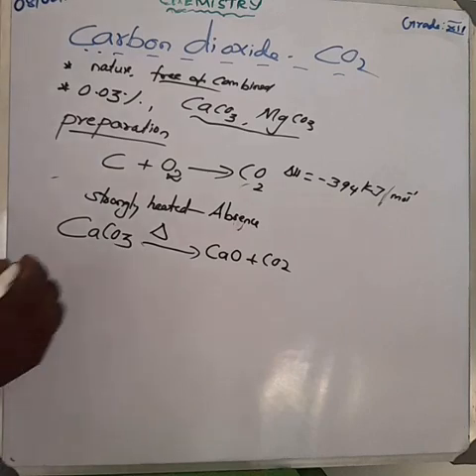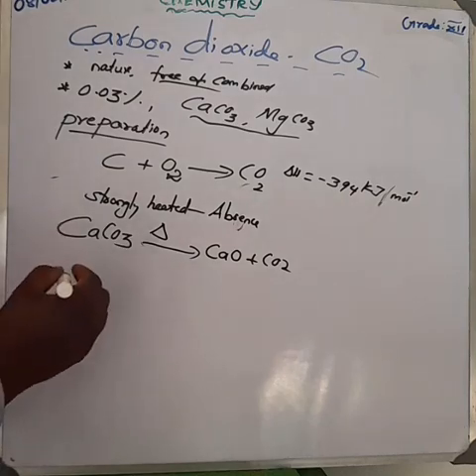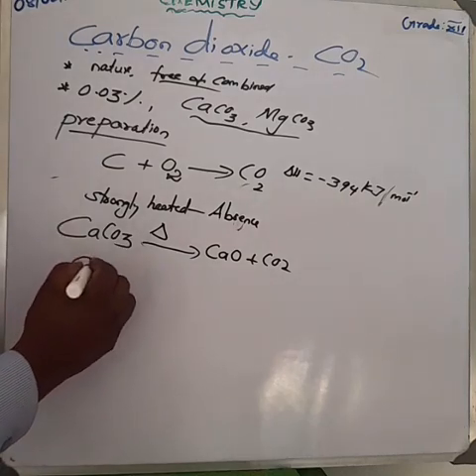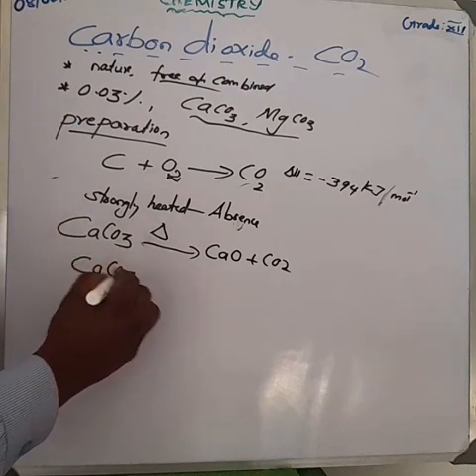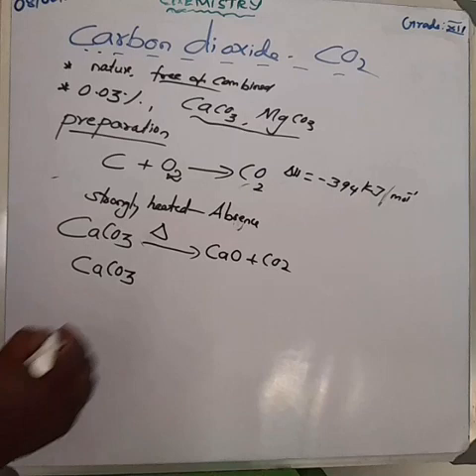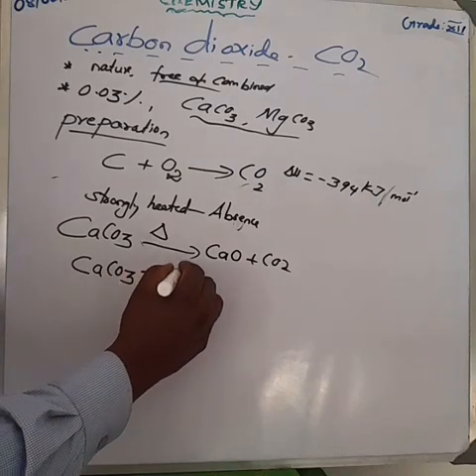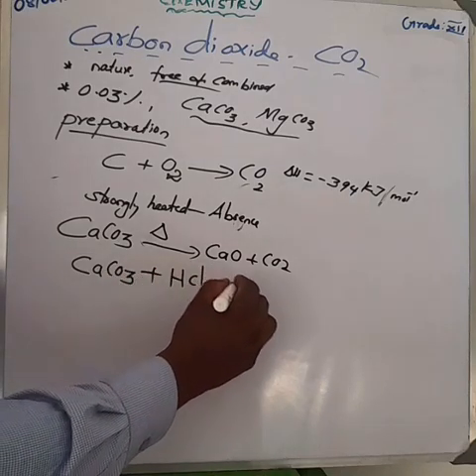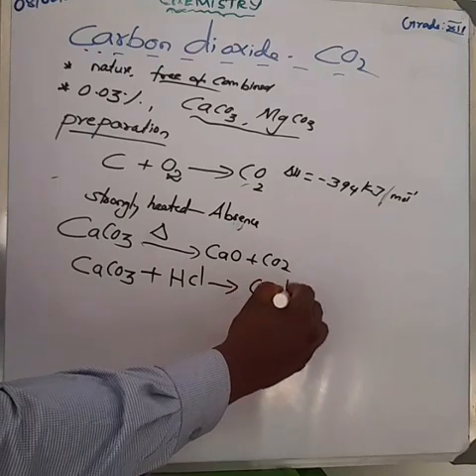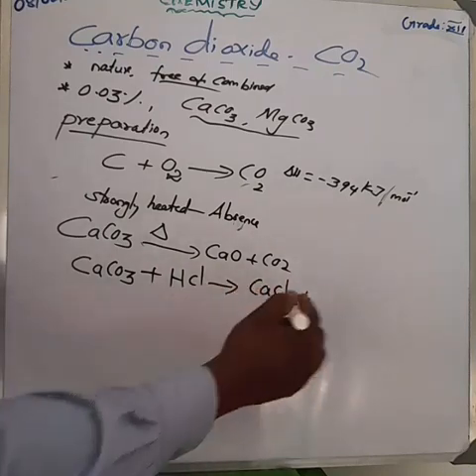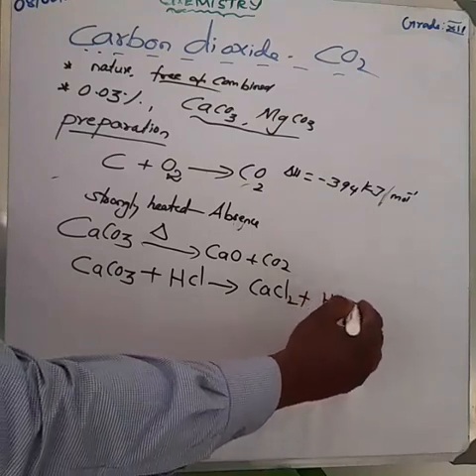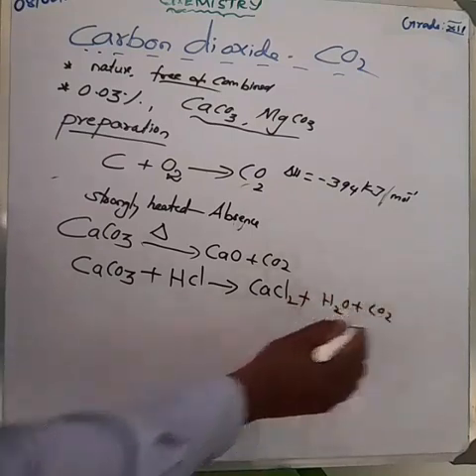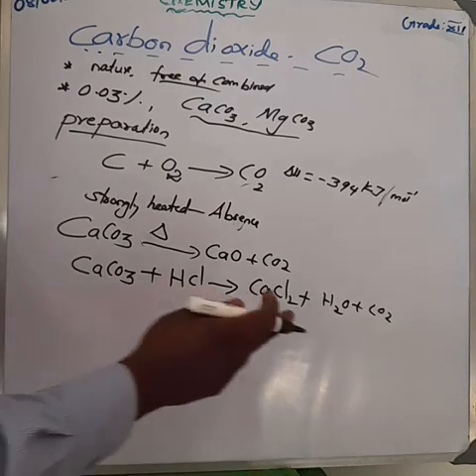Carbon dioxide is prepared by the reaction between calcium carbonate and dilute hydrochloric acid. What is the formula of calcium carbonate? CaCO3 plus HCl gives calcium chloride, and also water molecules, and also carbon dioxide. This is another method. The equation is balanced.